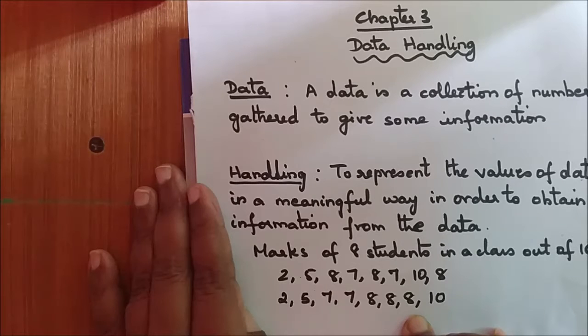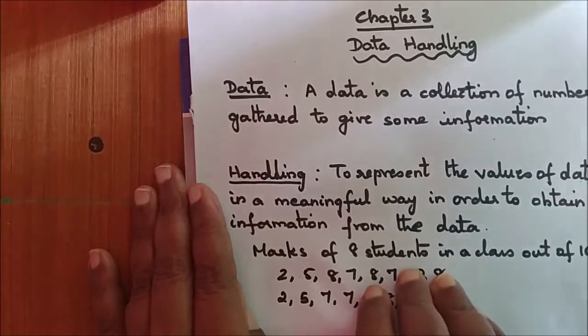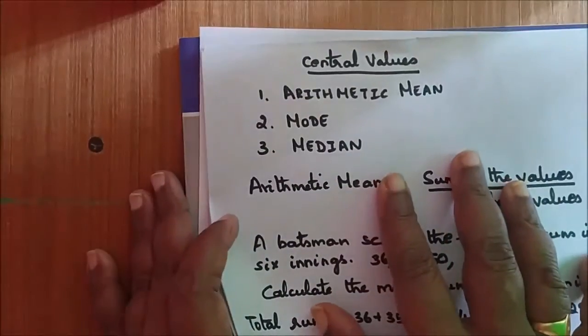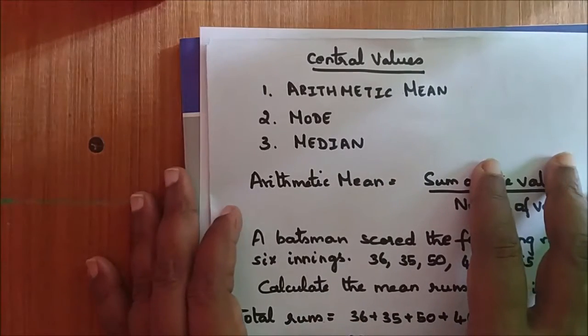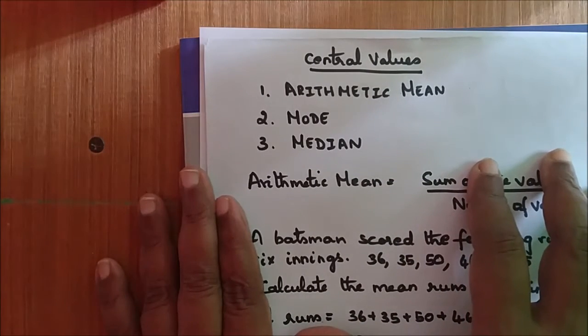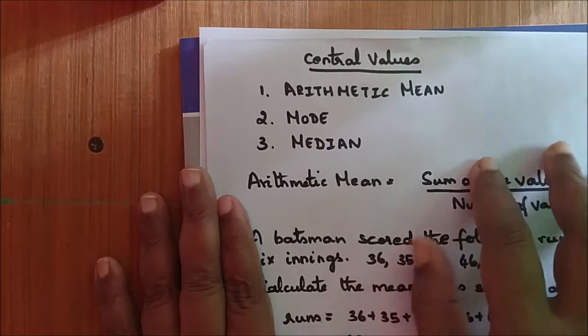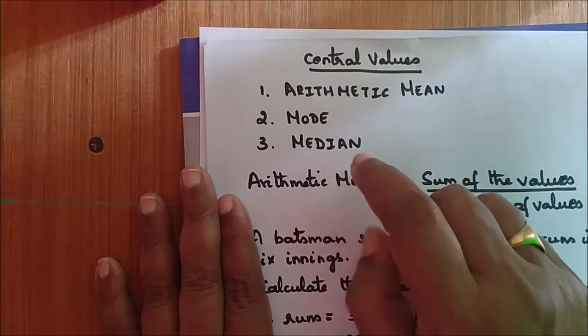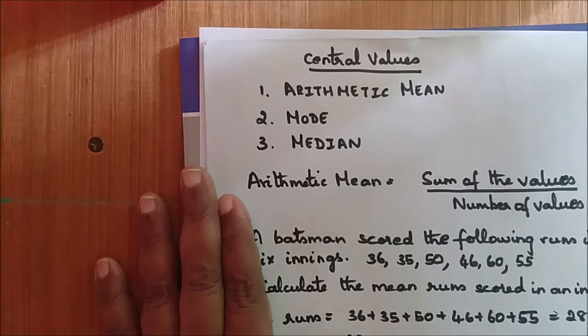So I hope you understood what you mean by data handling. Now let us go to the next topic. Under data handling, we will learn about three central values, namely the arithmetic mean, mode and median. Now what do you mean by arithmetic mean?